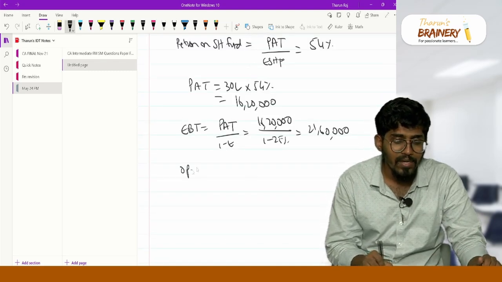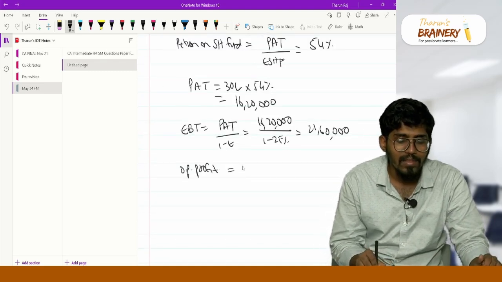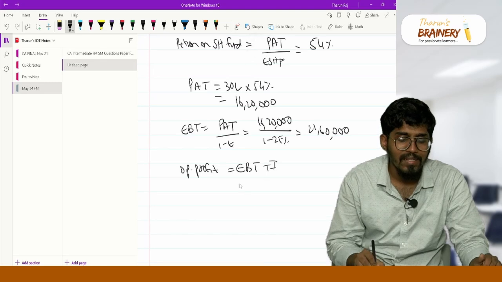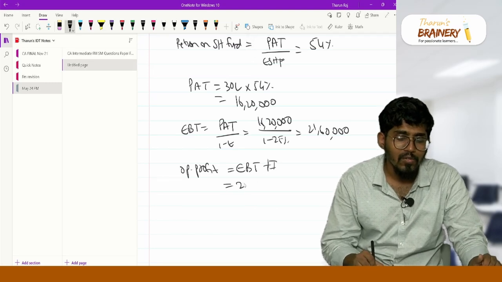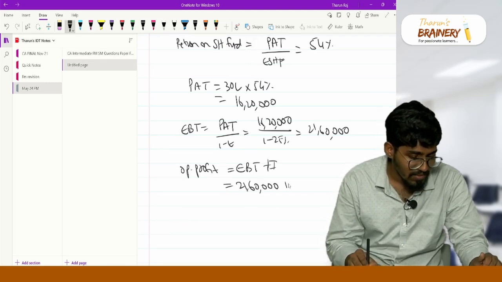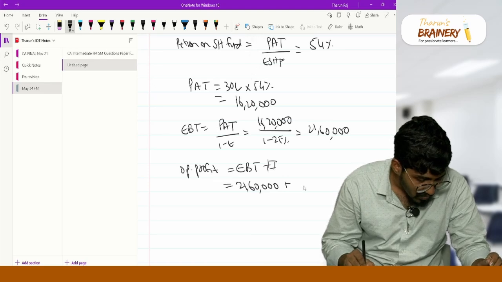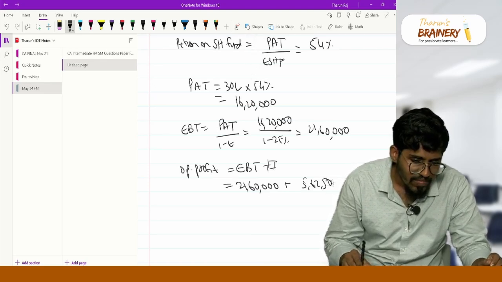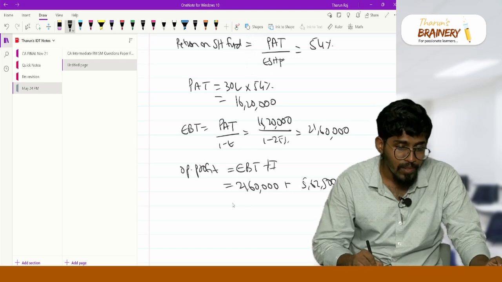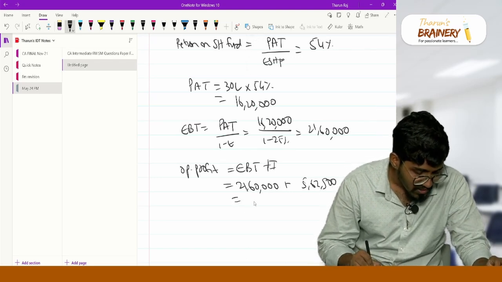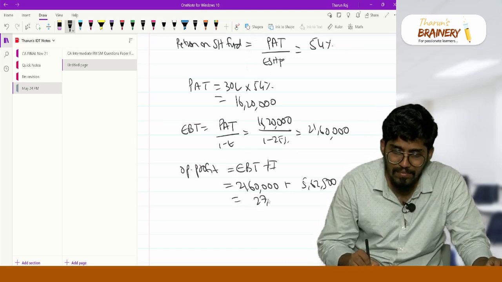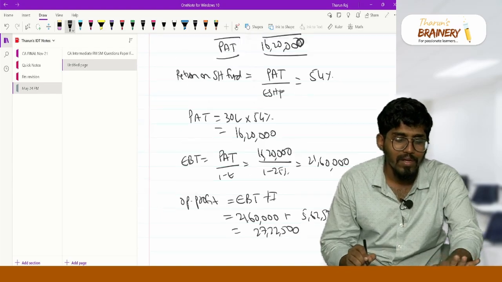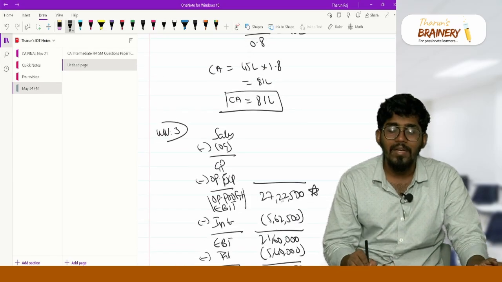Sir, how did you get your operating profit? Operating profit is EBT plus interest. My interest is 5 lakh 62,500, calculated as 45 lakh into 12.5 percentage. So the amount you are getting is 27 lakh 22,500. This is your operating profit.